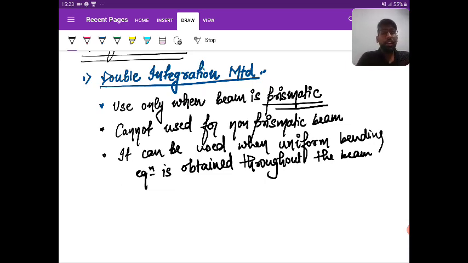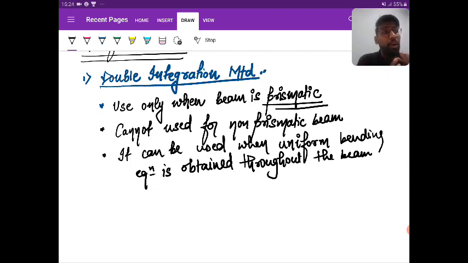Okay. So if this happens, you cannot use the double integration method. It means that if a point load or concentrated moment is acting on the span, we cannot use the double integration method.